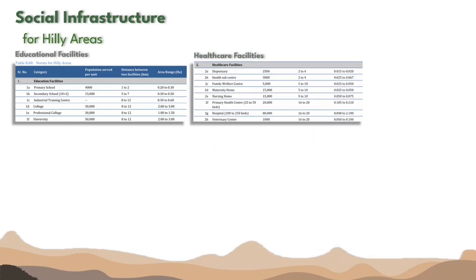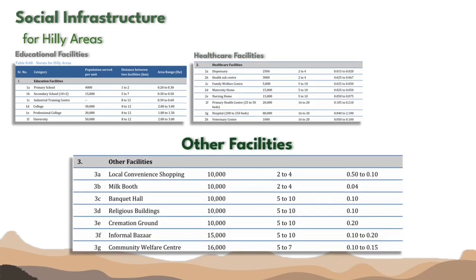Third is other facilities which you can see on the screen. These include milk booth, banquet hall, religious buildings such as temple, mosque and churches. They also include cremation ground and community welfare centers. Such centers are very common in Northeast India, especially in states like Manipur, Mizoram, and Nagaland. These are tribal dominated states where the community's strength is strong.